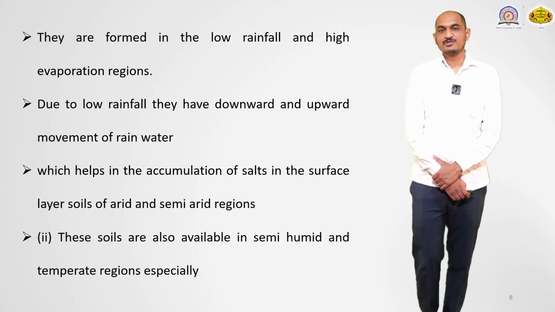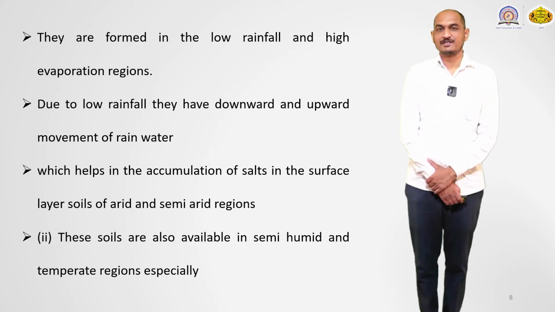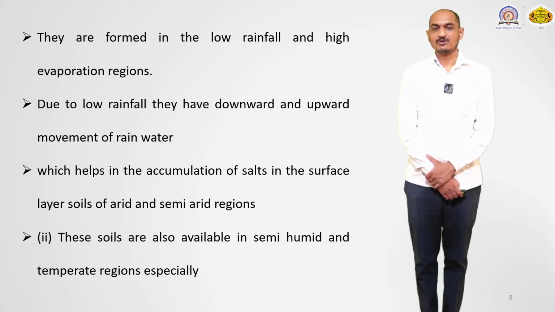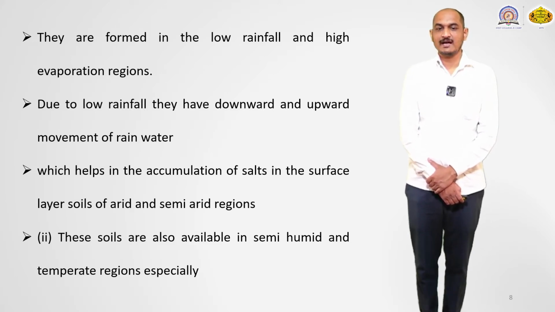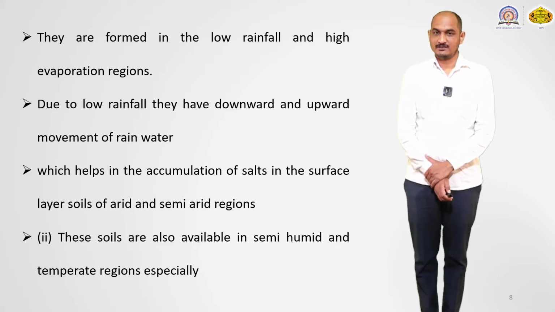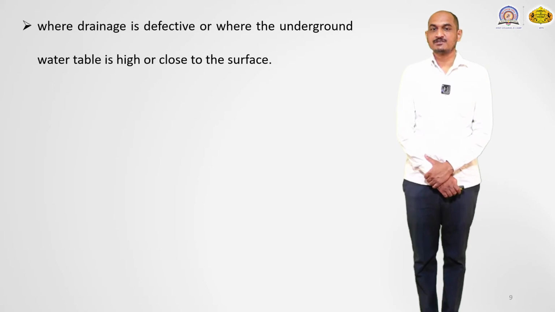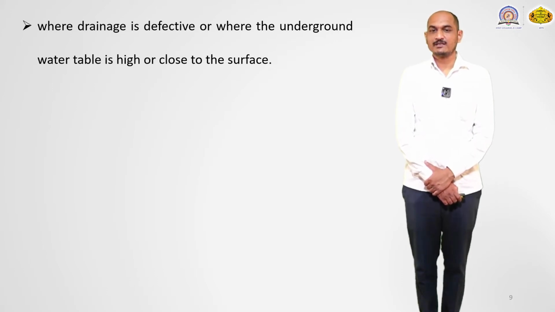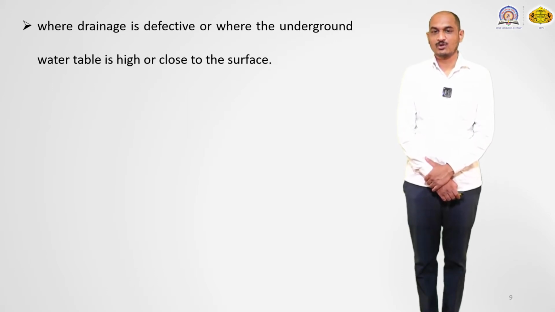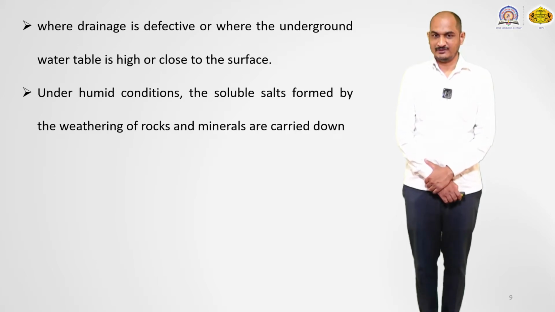In this formation of alkali soil, there is a second point. These soils are also available in the semi-humid and temperate regions, especially where the drainage is defective or where the underground water table is high or close to the surface.